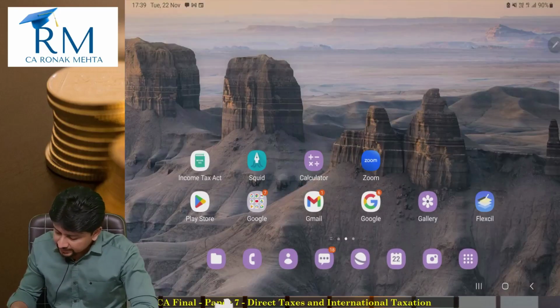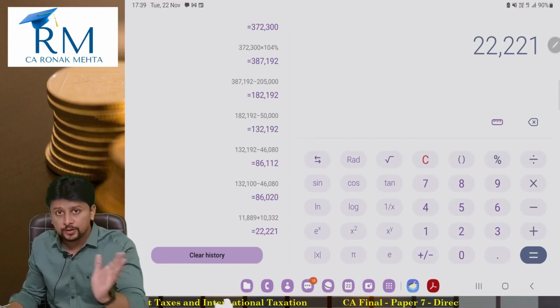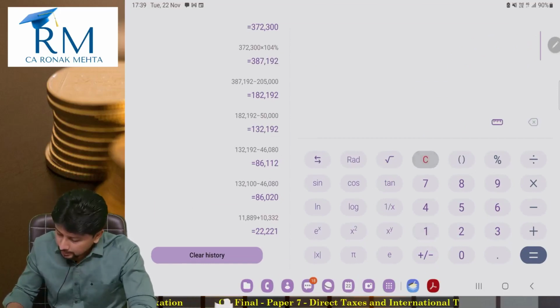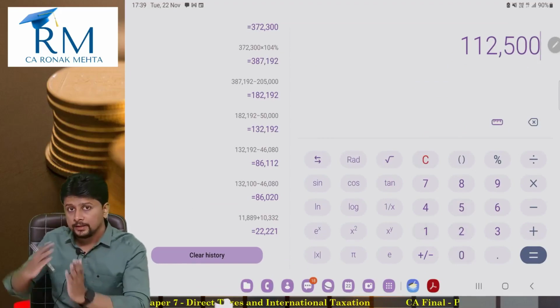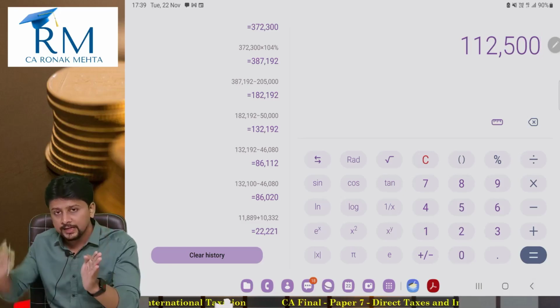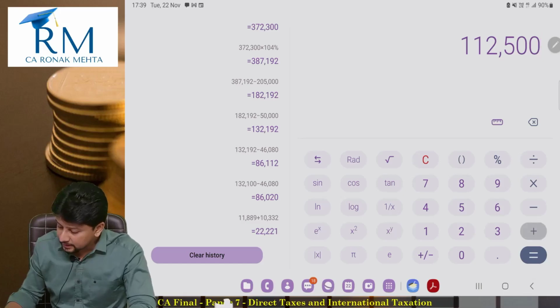So now what is the tax that he is supposed to pay on an income of 50 lakhs? First 10 lakh rupees, he is supposed to pay a tax of 1,12,500 as per slab rates. Then anything above 10 lakhs is taxed at 30%. So from 10 lakhs to 50 lakhs, on that 40 lakh rupees, he will be paying tax at the rate of 30%.